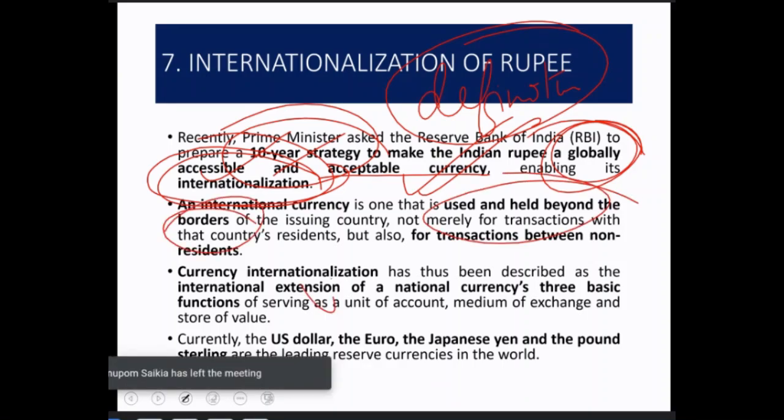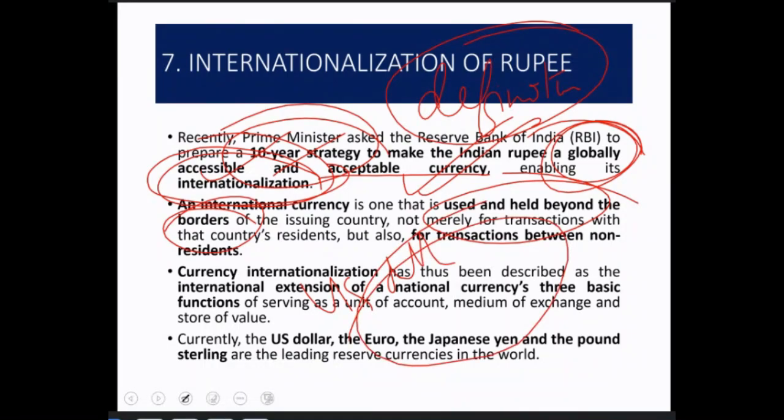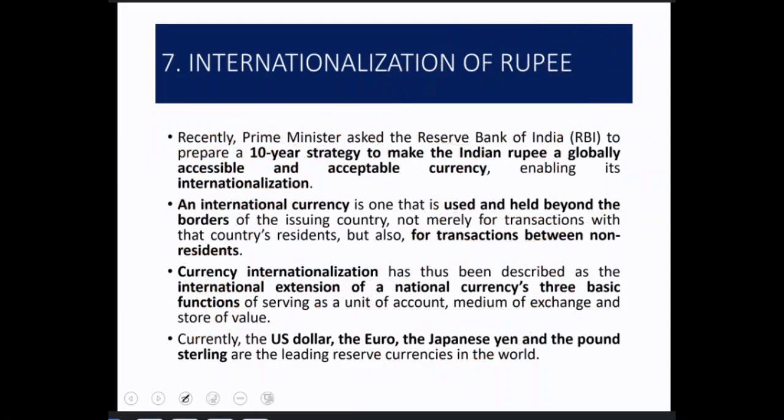Like I said, US dollars are accepted worldwide. They are not only accepted in the US alone. Even in India, if you see, when we consider our currency, holding US dollars is considered to be more powerful. Currency internationalization has been described as the international extension of national currencies' three basic functions of serving as a unit of account, medium of exchange, and store of value. This is more of a mains content.